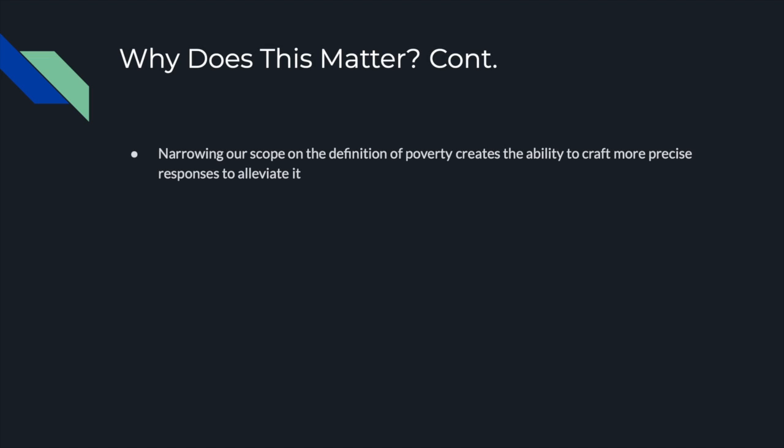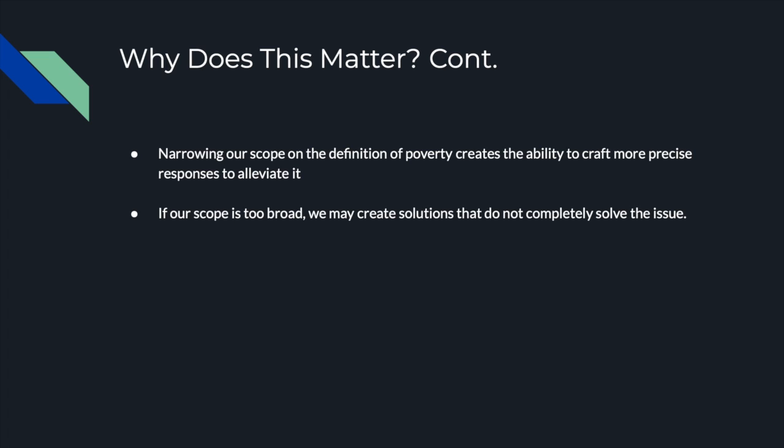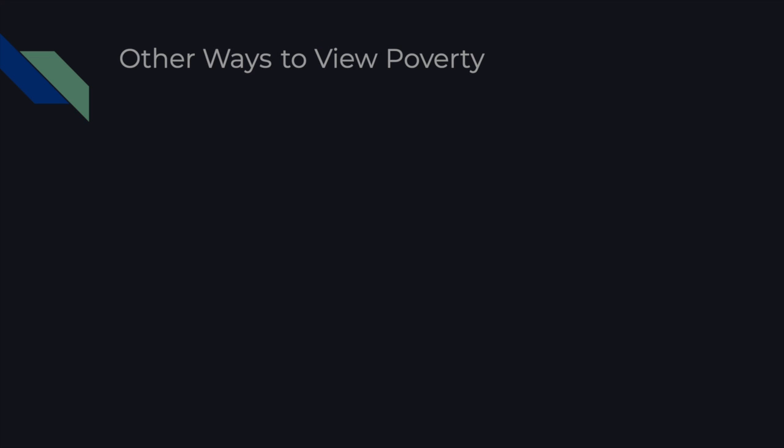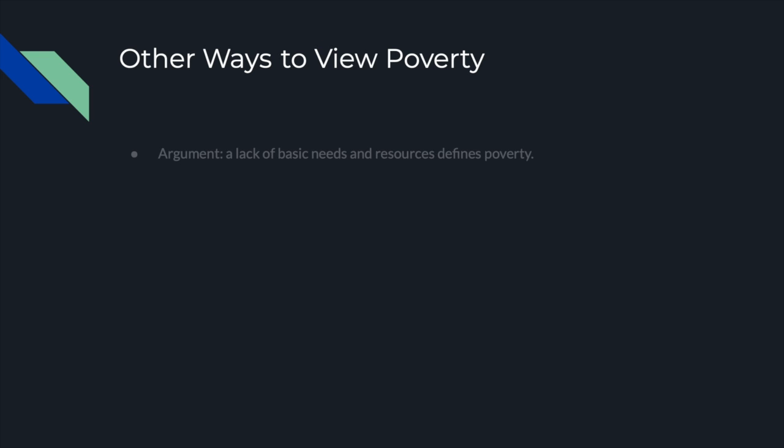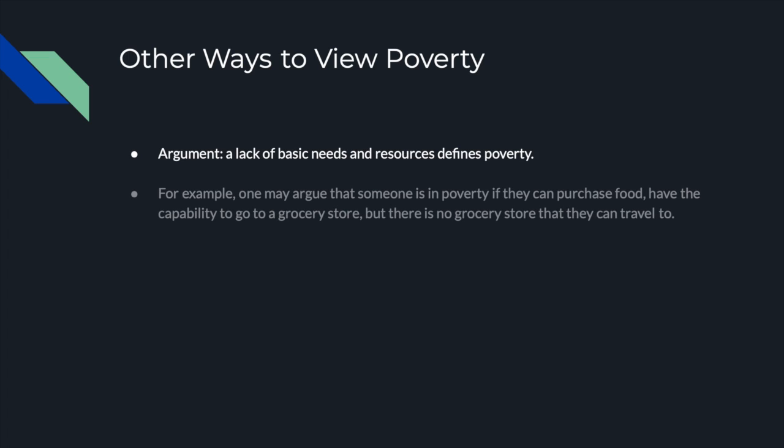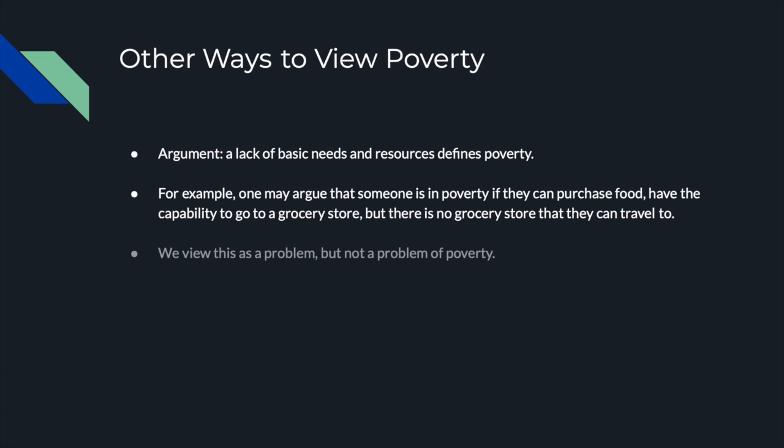Narrowing our scope on the definition of poverty creates the ability to craft more precise responses to alleviate it. If our scope is too broad, we may create solutions that do not completely solve the issue because they are too broad or ineffective. Let's look at some other ways to view poverty. For example, one may argue that a lack of basic needs and resources defines poverty. We view this scenario as a problem, but not a problem of poverty.